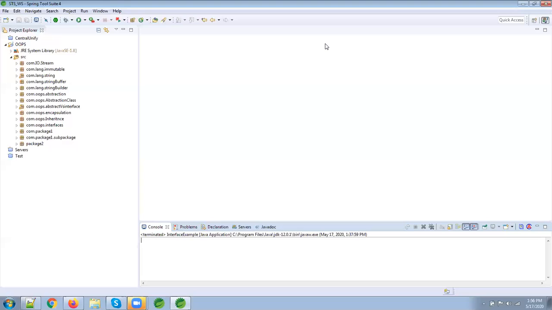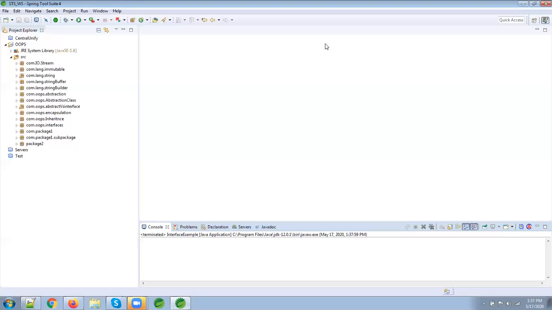So abstract class is using the abstract keyword, interface is using the interface keyword. In abstract class, we can have final, non-final, static and non-static members. But in interface, we can have only static and final. The third difference is that abstract class can provide implementation of an interface, but interface cannot do the same for an abstract class.